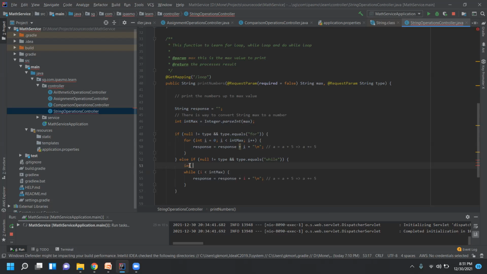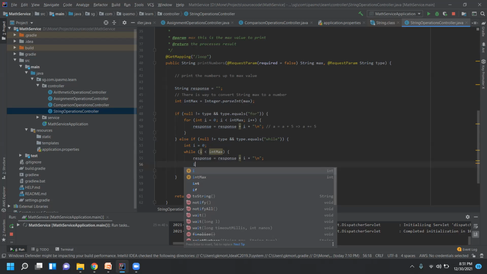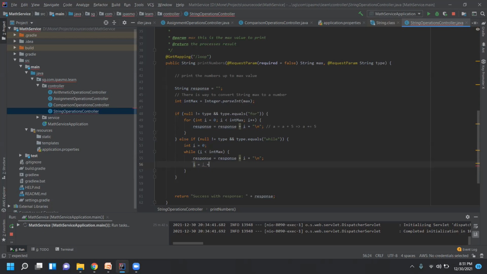Let's declare i = 0. So we are declaring a variable i here, and then we want the condition to be checked. 0 less than 10, true, yes. So it gets inside this, and then response is equal to response plus the value of i. i is 0 at this place. After that, we want to increment, so I will do it on my own: i = i + 1.